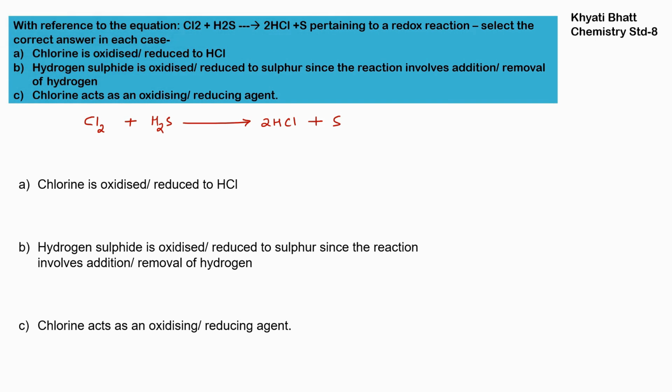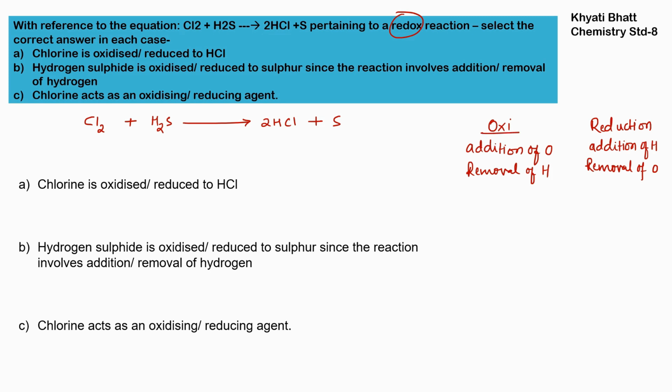Our question is, with reference to the equation Cl2 plus H2S gives us 2HCl plus sulfur, pertaining to redox reaction. What is a redox reaction? In a reaction when oxidation and reduction both happen, that is termed as redox reaction. Select the correct answer in each case. This is the difference of oxidation and reduction. In oxidation, there is addition of oxygen and removal of hydrogen. In reduction, there is addition of hydrogen and removal of oxygen. These both are quite opposite to each other.